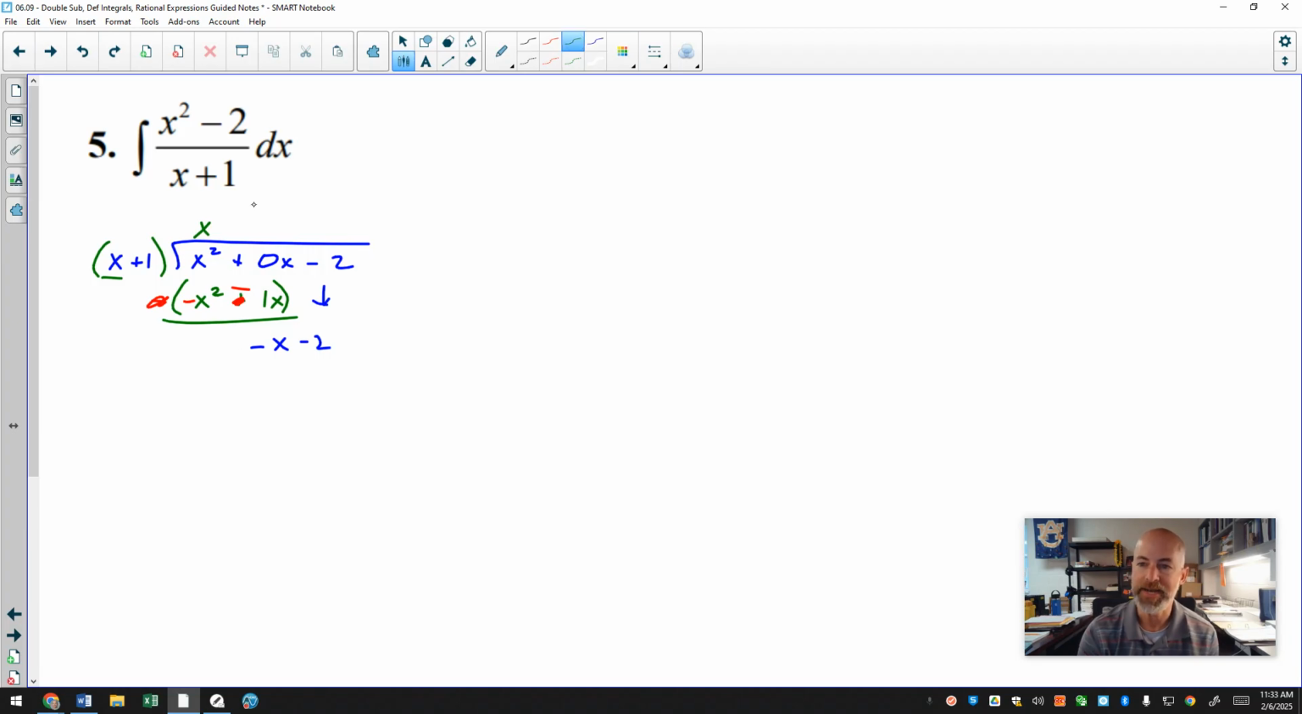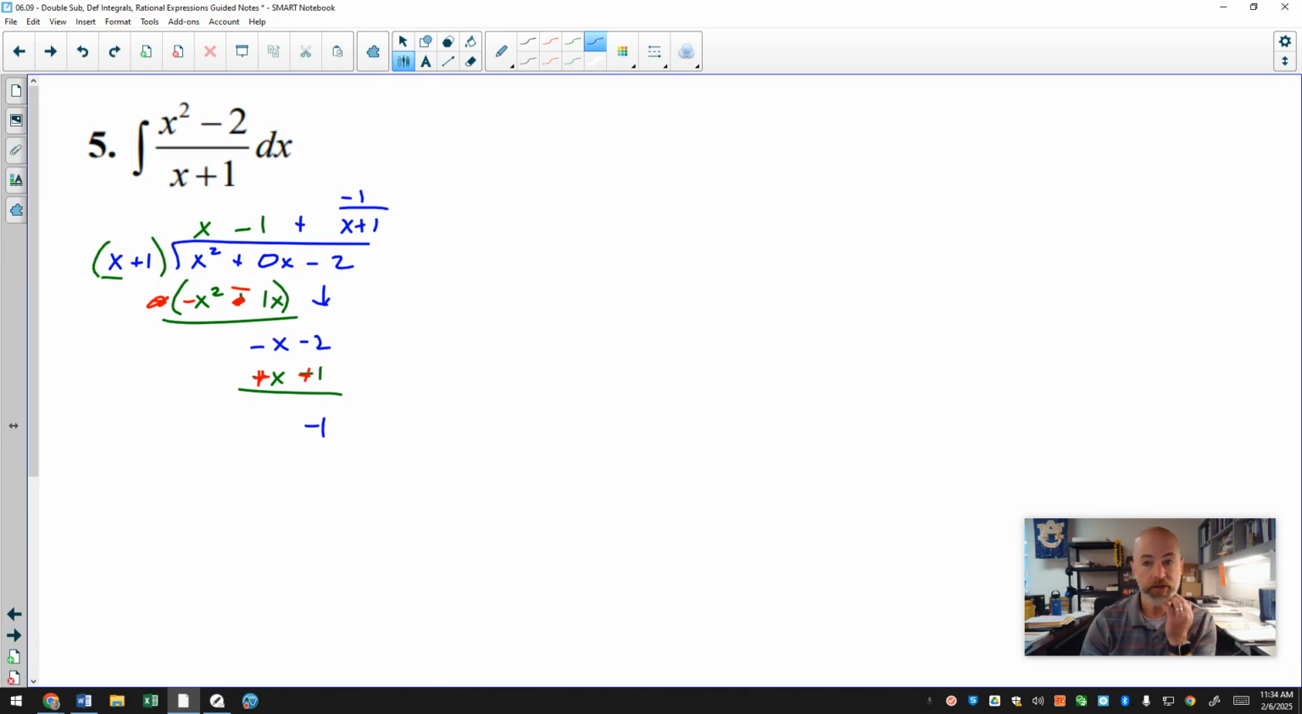x times a negative 1 will give me that negative x. I distribute that negative 1 through, so we have negative 1 times x, negative 1 times 1. And then I will subtract that from what's above, which means I need to change the signs. I'm going to make that plus x plus 1, and negative 2 plus 1 is negative 1. Those zero out. And after doing that division, this final number right here is your remainder. So we have plus a negative 1 over x plus 1.